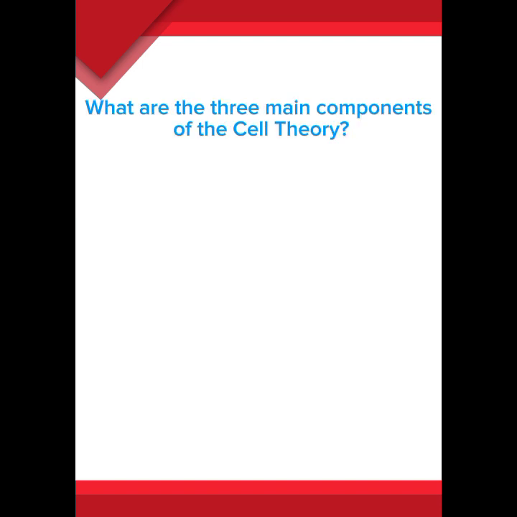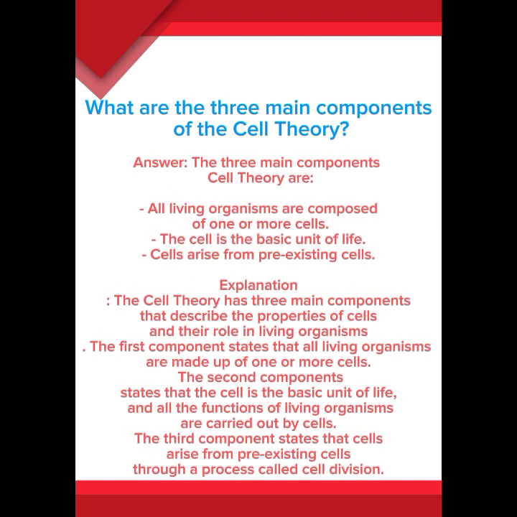What are the three main components of the cell theory? Answer. The three main components of the cell theory are: all living organisms are composed of one or more cells. The cell is the basic unit of life. Cells arise from pre-existing cells.